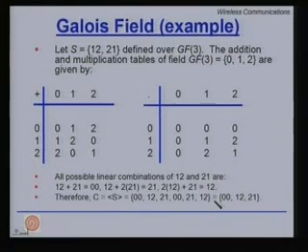Let us look at another example. Let us talk about GF3. So there are 3 elements. Since 3 is a prime number, we actually have the modular arithmetic being valid here.